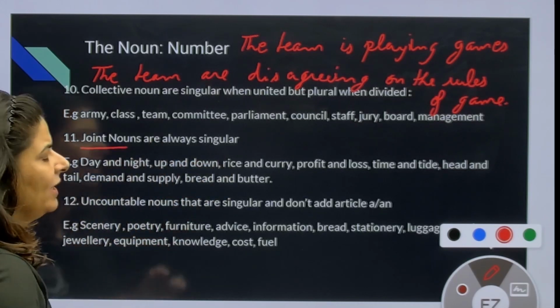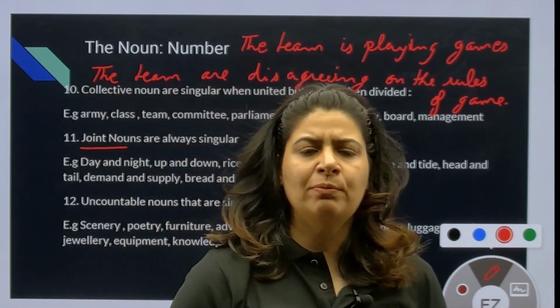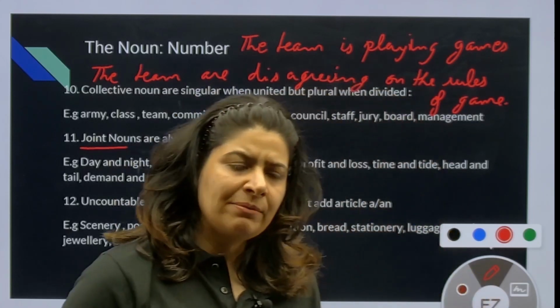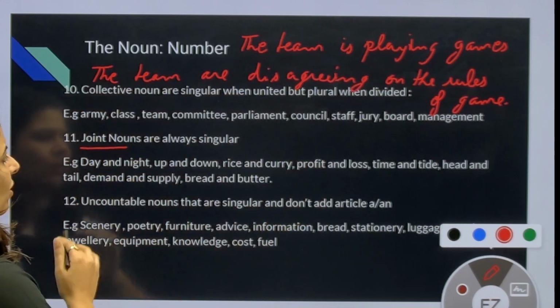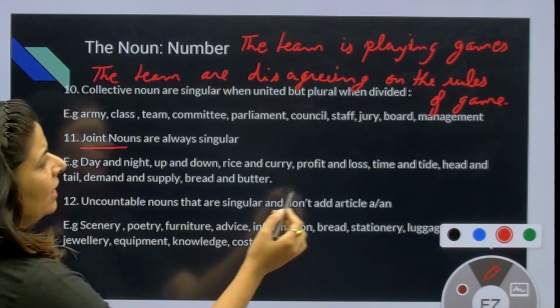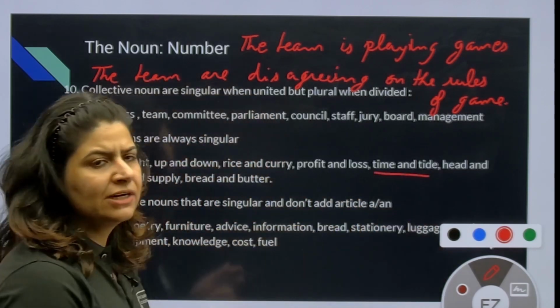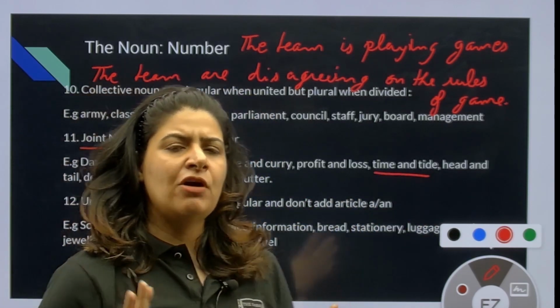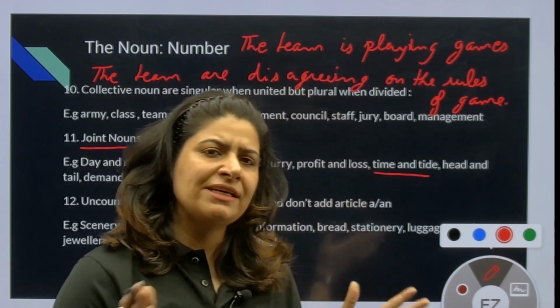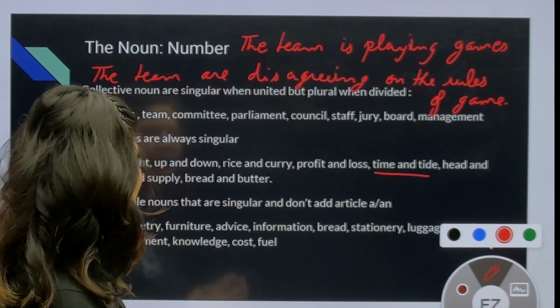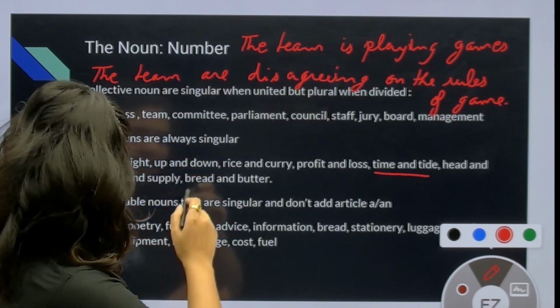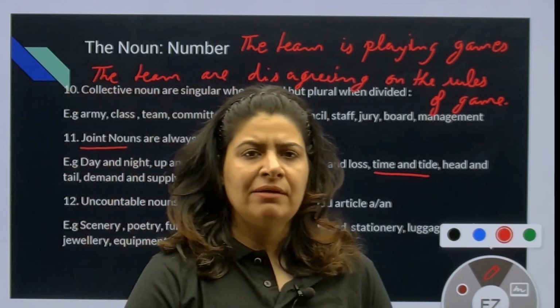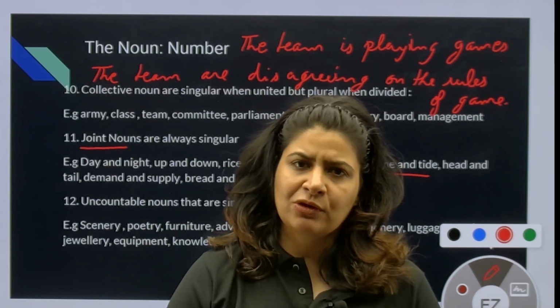What are joint nouns? Day and night, up and down, profit and loss, bread and butter. So these are my joint nouns. Time and tide, you must have heard this. Time and tide waits for none. समय और लहरें किसी का इंतजार नहीं करती. Bread and butter is my favorite breakfast. मेरे को बहुत अच्छा लगता है.